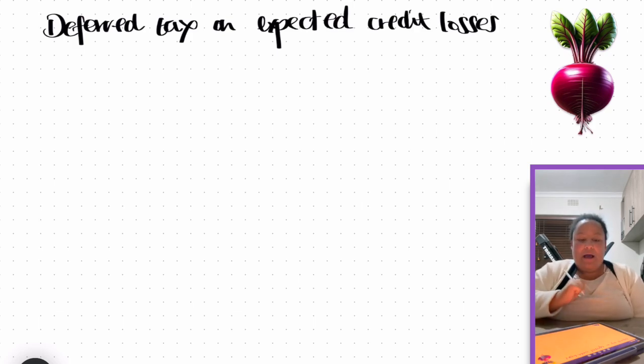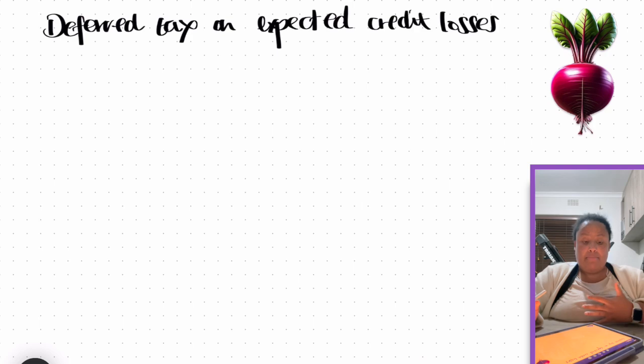So in this video, I want to talk about the deferred tax on expected credit losses, or the allowance for doubtful debts as it's commonly known. This is a topic that seems to confuse a lot of students, and I think that it has to do with not properly understanding what the tax provisions say about this. As I always say, the problem is not deferred tax, the problem is tax. So we've got to make sure that we understand the tax implications in order to then figure out how the deferred tax works. So let's look at just a simple example.